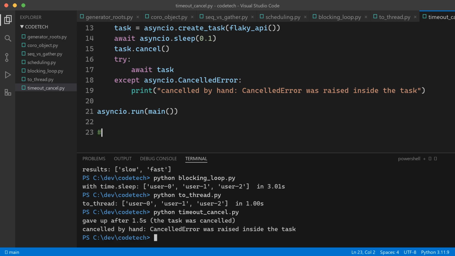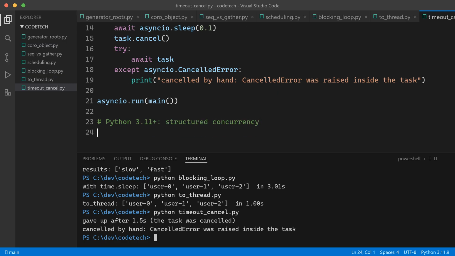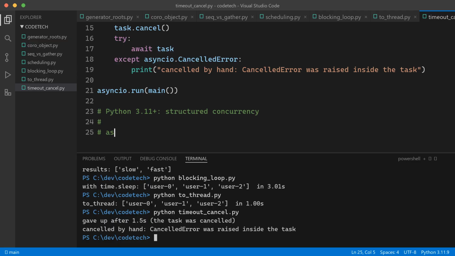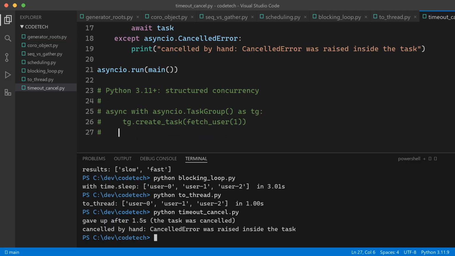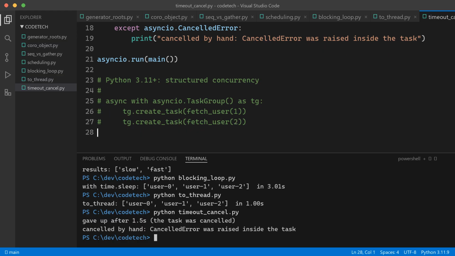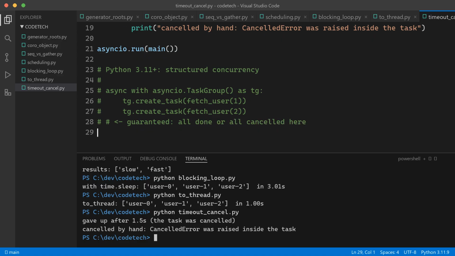And if you're on Python 3.11 or newer, there's an even nicer pattern built on top of this, task groups. You open an async with asyncio.TaskGroup block, create your tasks inside it, and the block guarantees that when it exits, every task has either finished or been canceled and awaited. And if one task fails, its siblings get canceled automatically. No orphan work, no leaked tasks, ever. It's called structured concurrency, and once you use it, gather starts feeling like the low-level tool.